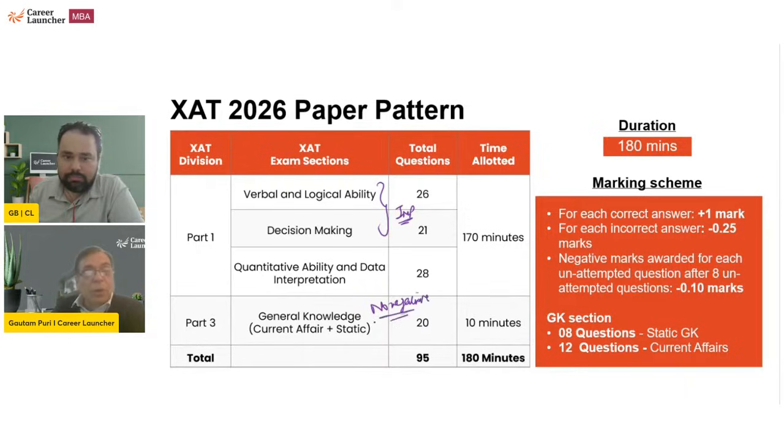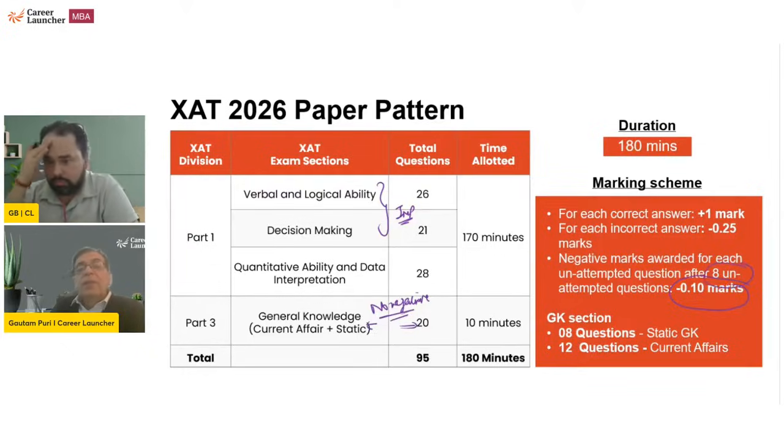Secondly, it has got 5 choices. Because it has 5 choices, the negative marking is 0.25. The correct answer is +1, negative marking is -0.25. And इसमें एक अजीब सी चीज है, that the unattempted question also you are given a negative marking of 0.1. But the first 8 unattempted in the paper, no negative marking.